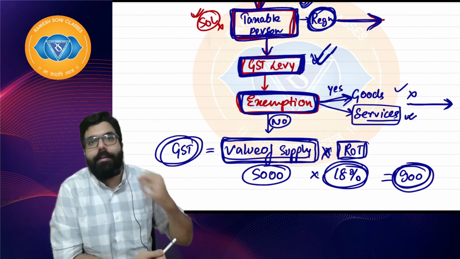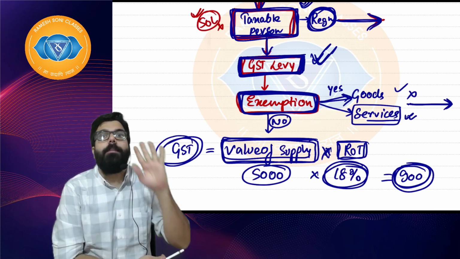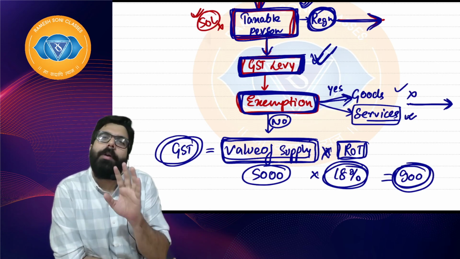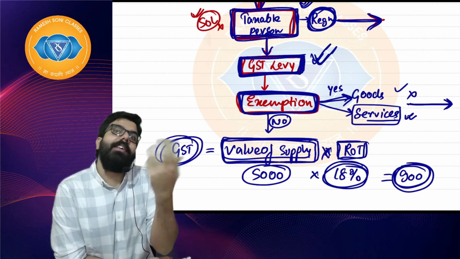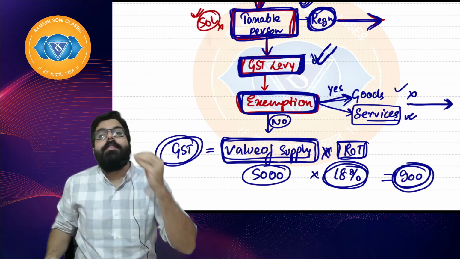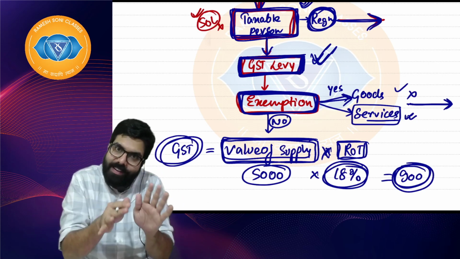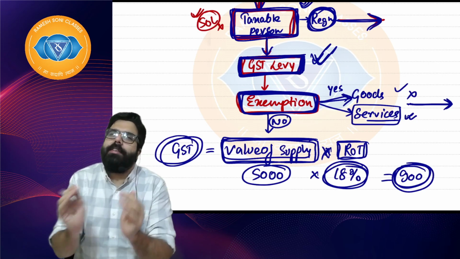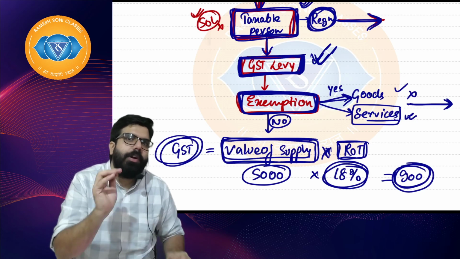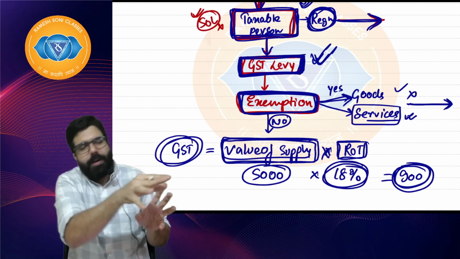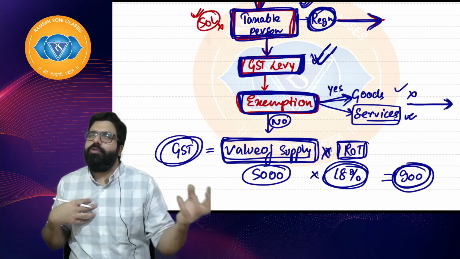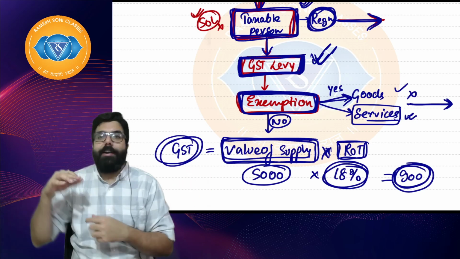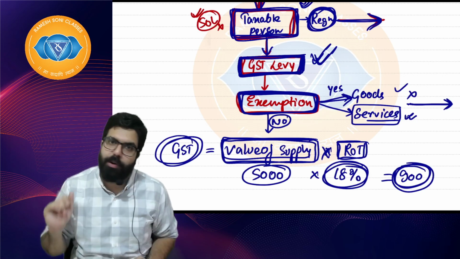For example, renting. The rate of GST on renting is 18%. Government has levied a rate of 18% on renting, but government told renting of residential house, home, is exempt. Means 18% GST is there, but government is telling, I don't want to collect, because food, clothing, shelter is a basic human necessity item. So Ramesh, if you are renting your residential house, don't collect GST. But if you are renting your commercial property, please collect GST and pay it to me. I hope everyone is clear. Can we go ahead, everyone?